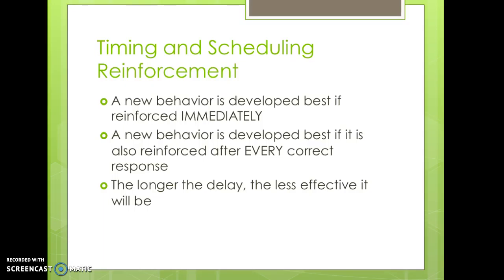Reinforcement is the process by which a consequence is delivered following a behavior, and that behavior increases or strengthens in the future. If we aren't reinforcing the behavior, there's no possibility for that behavior to be strengthened.